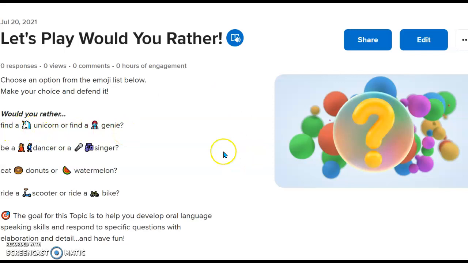So the student would actually be able to respond to this. They could put a sticker response, they could put an oral response, a video response, a typing response. They have a lot of options to communicate, and then we would all as a class enjoy reading that over together.